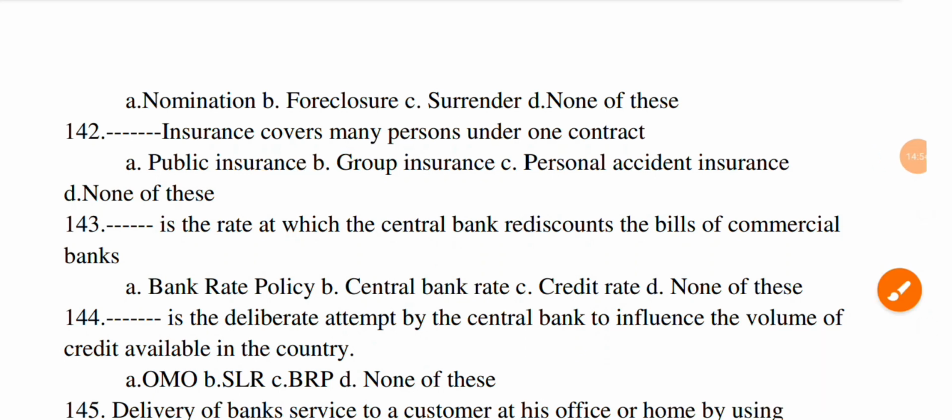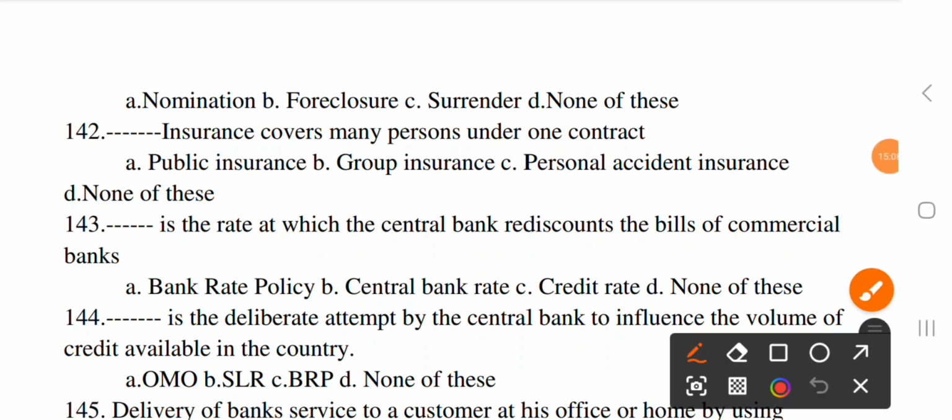The next question, dash is the rate at which the central bank rediscounts the bills of the commercial bank. Option A, bank rate policy, B, central bank rate, C, credit rate, and D, none of this. The correct option is A, bank rate policy.